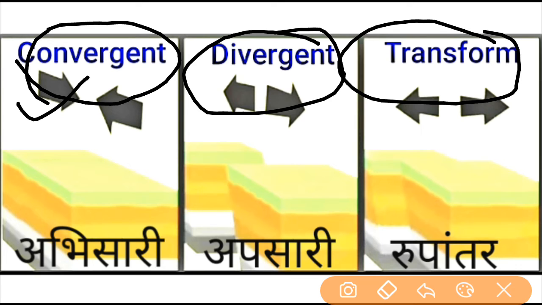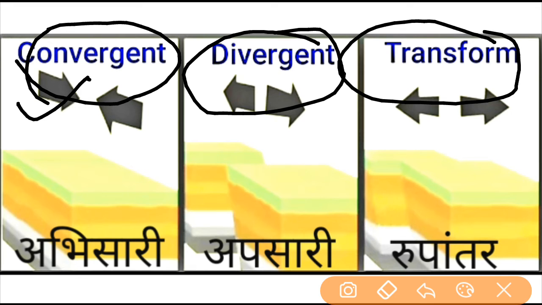So what is the convergent boundary? In this convergent boundary, many plates come together and collide with each other, and due to this collision they form the mountains and become responsible for the earthquakes, volcanoes and other types of activities. And if we talk about the divergent boundary, here the plates go away from each other, and due to the free space between them, they form the big rifts on the earth and are also responsible for the earthquakes and many other activities on earth.